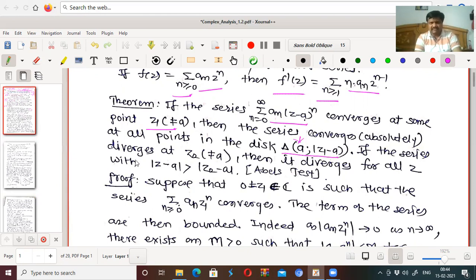Similarly, if the series diverges at z2, which is again not equal to a, then it diverges for all z with mod z minus a greater than mod z2 minus a. This is called Abel test.